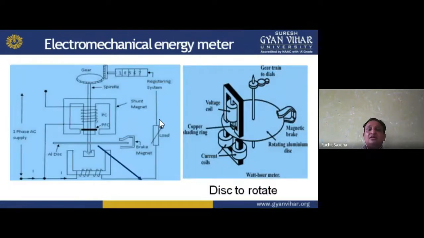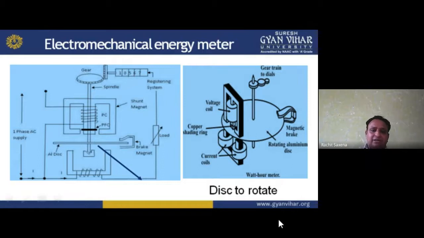Then we have the electromechanical energy meter here. Basically this is the disk which is rotating. I am giving a single phase supply here. This is the power factor coil. We have the shunt magnet, spindle, the gear mechanism, and here we find the reading register system, which moves. It is connected to the load. And a brake is there, the brake magnet, which basically stops the disk when we want to stop it.